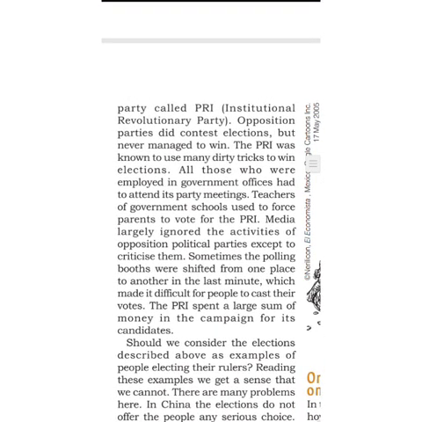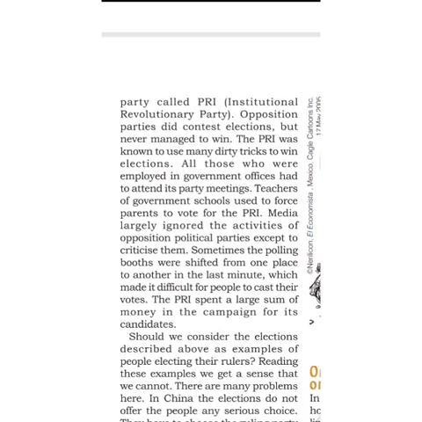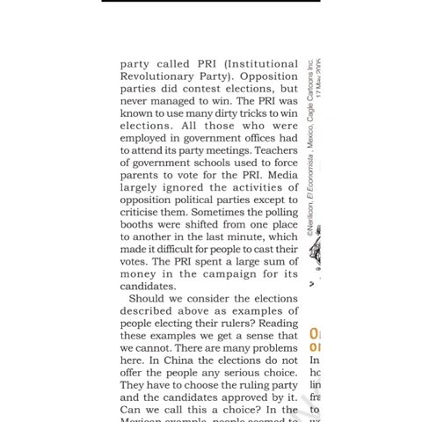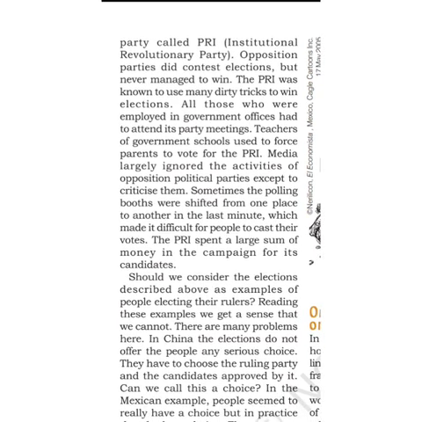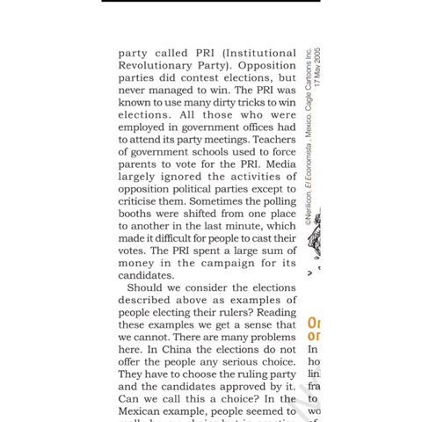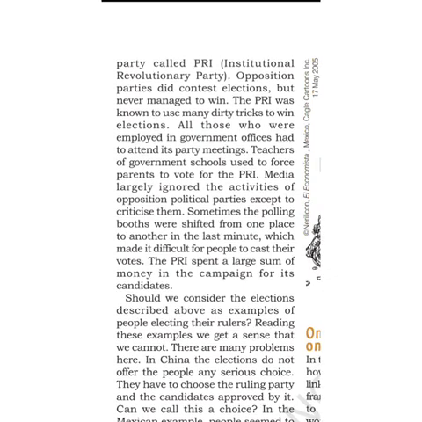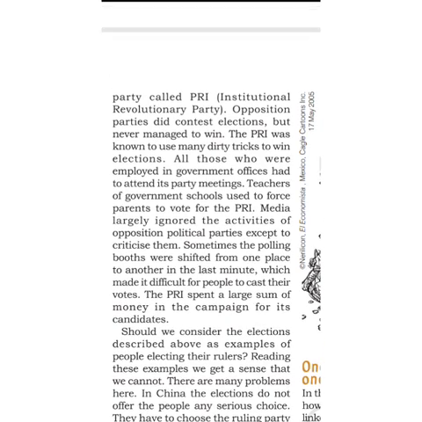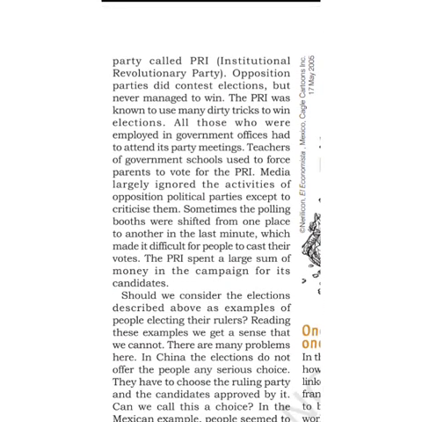How did they win the elections? Because they used dirty tricks. Their elections were not free and fair elections. That's why until 2000 only the PRI won the elections in Mexico.